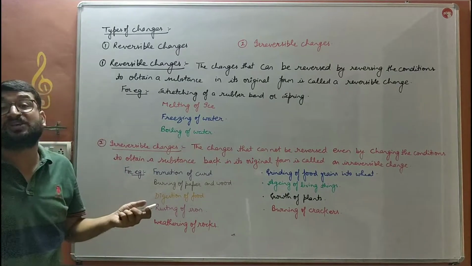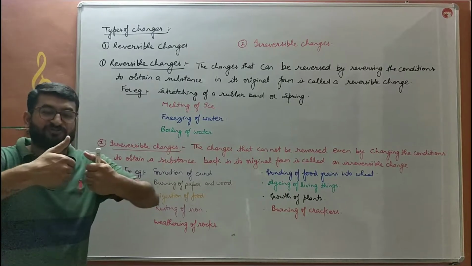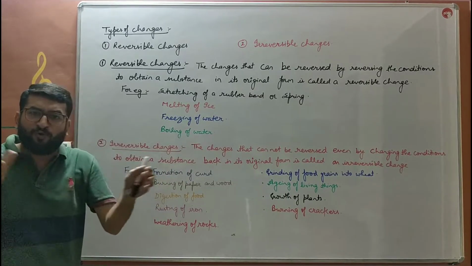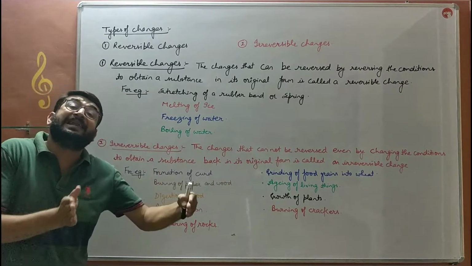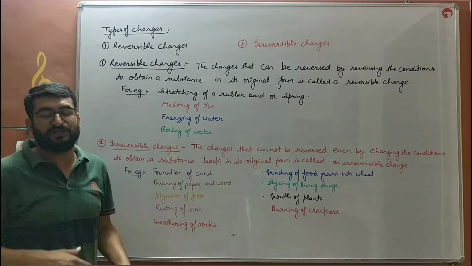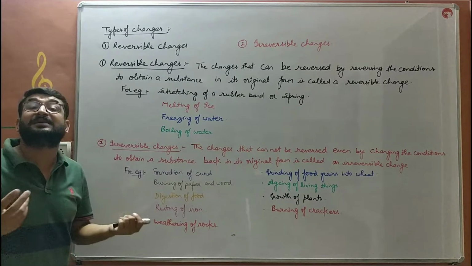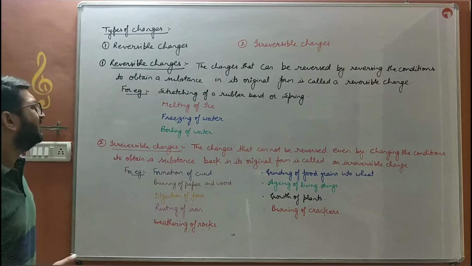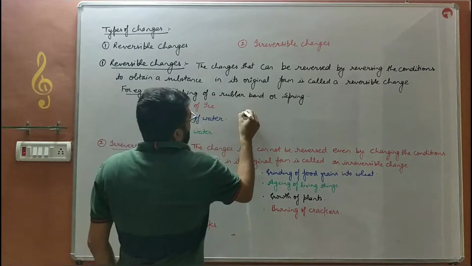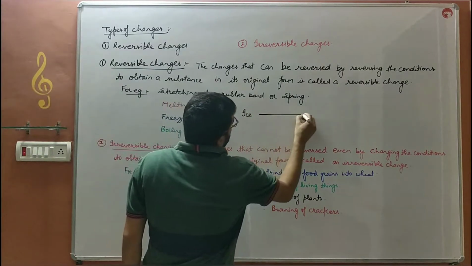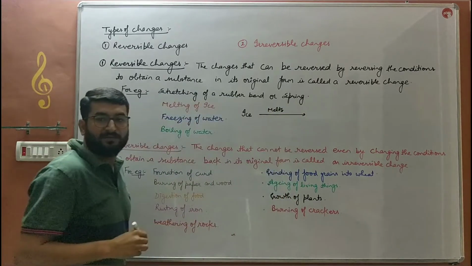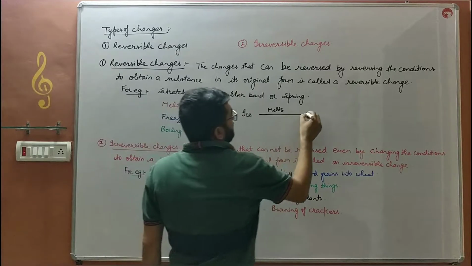लाइकवाइज you must have seen the rubber bands, beta. If we stretch the rubber band it changes its shape. But when we remove the force, then it will regain its shape again. So the stretching of a rubber band is an example of reversible change. Likewise, बच्चे, ice melts to form water.